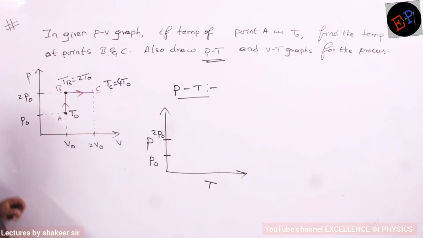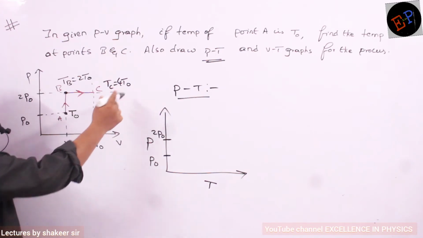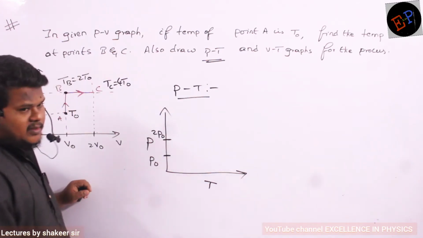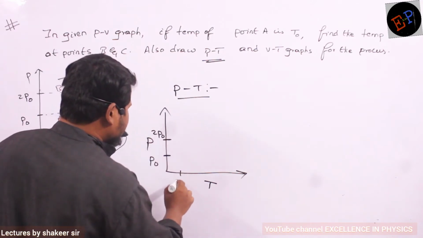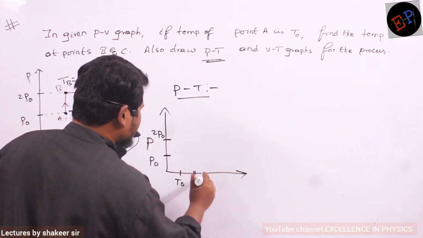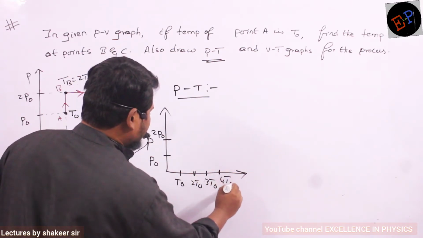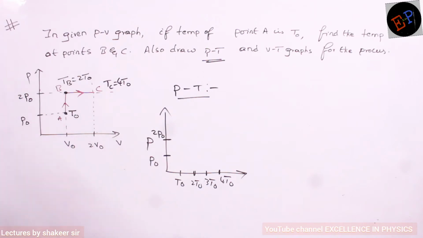Okay. Temperature minimum and maximum values. Minimum is T0, maximum is 4 T0. So accordingly you have to draw the graph. So I will say this is temperature T0 and this is temperature 2 T0. Clear? And this is temperature 3 T0 and this is temperature 4 T0. These are the axes.